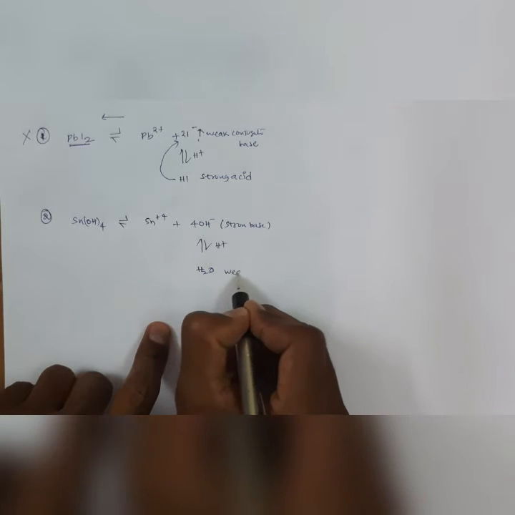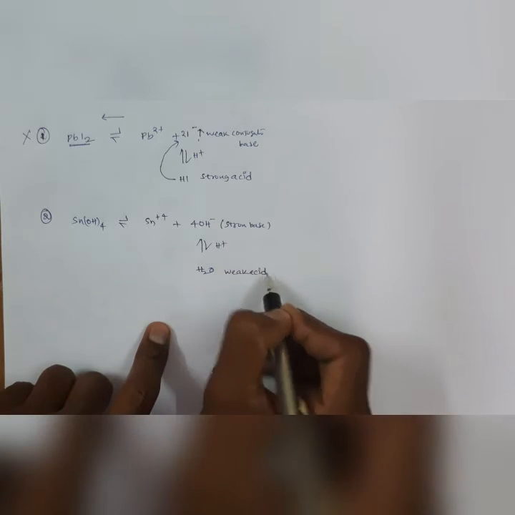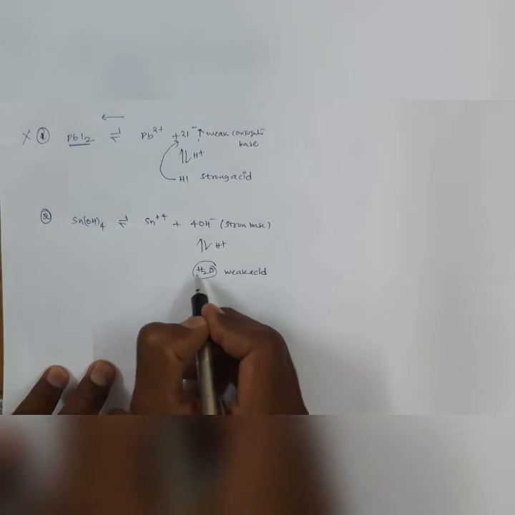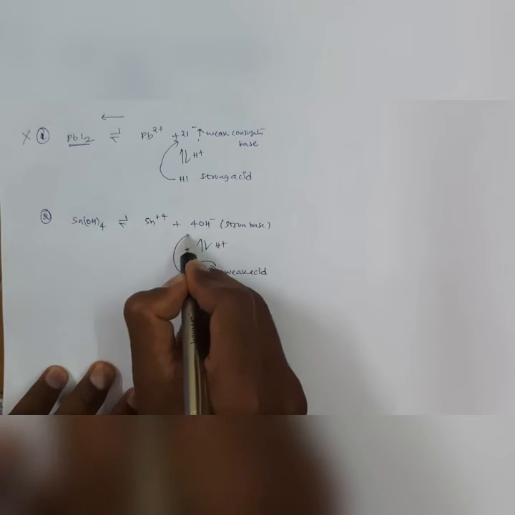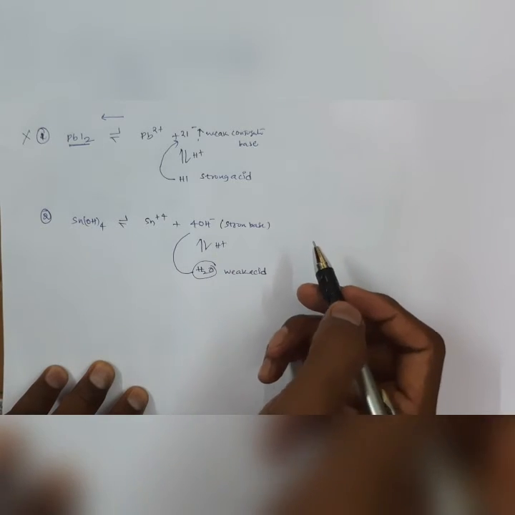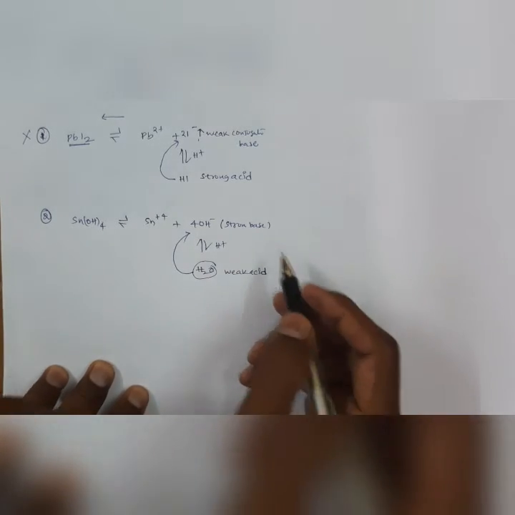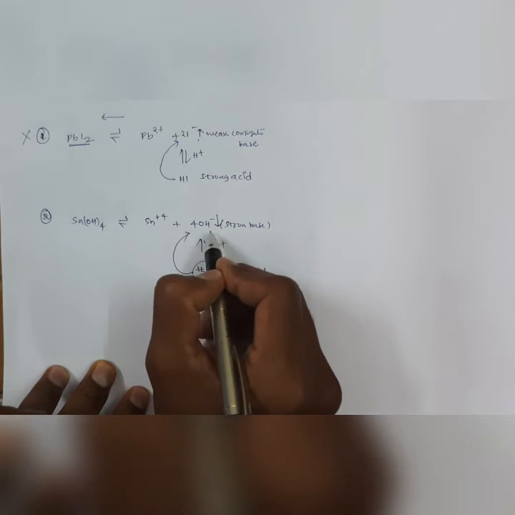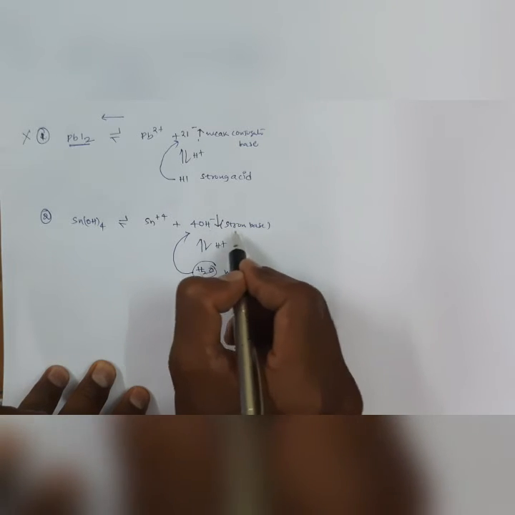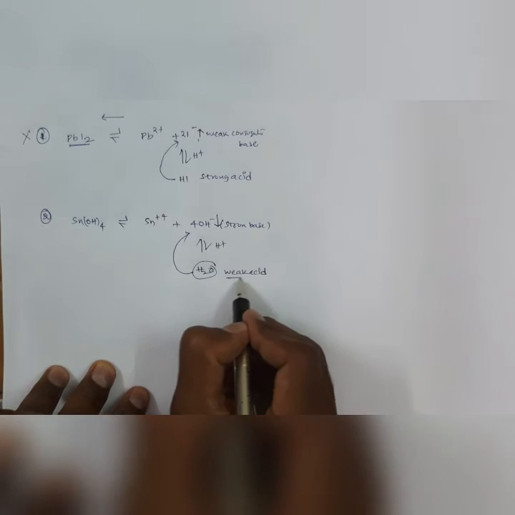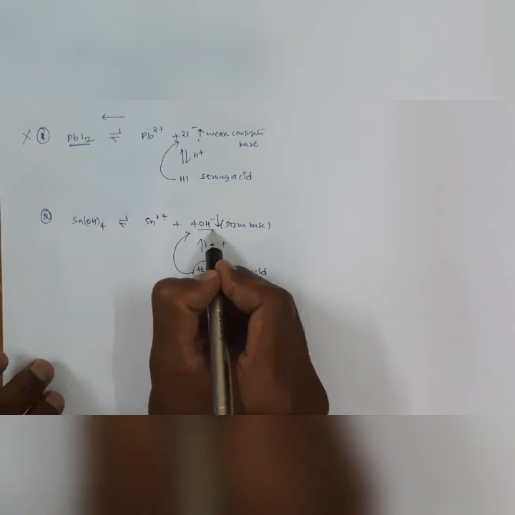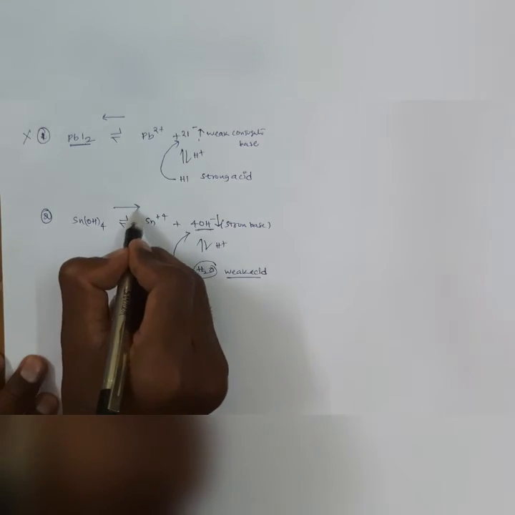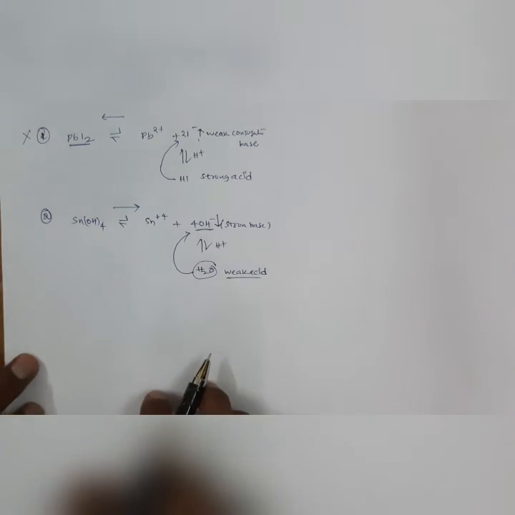Water is a weak acid, so it does not dissociate further into OH minus. So the OH minus concentration decreases, and the equilibrium shifts towards the right direction.